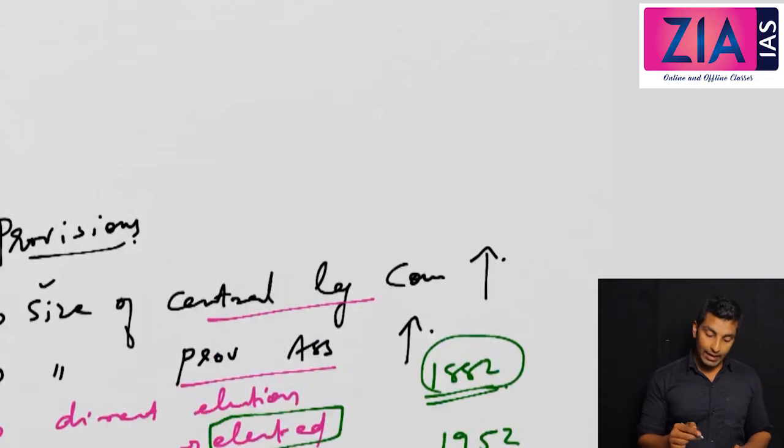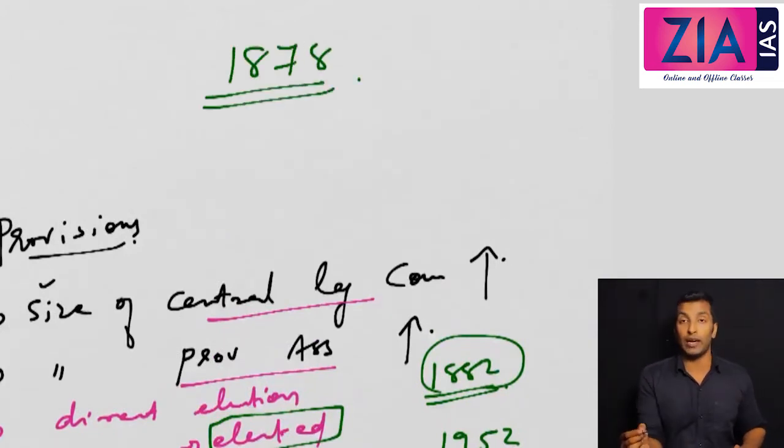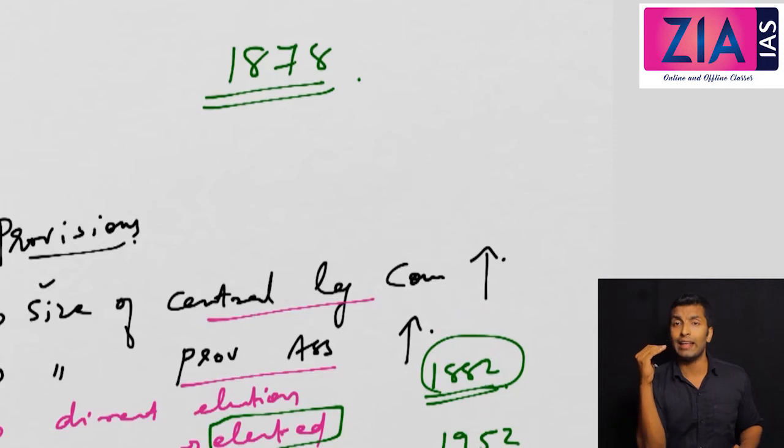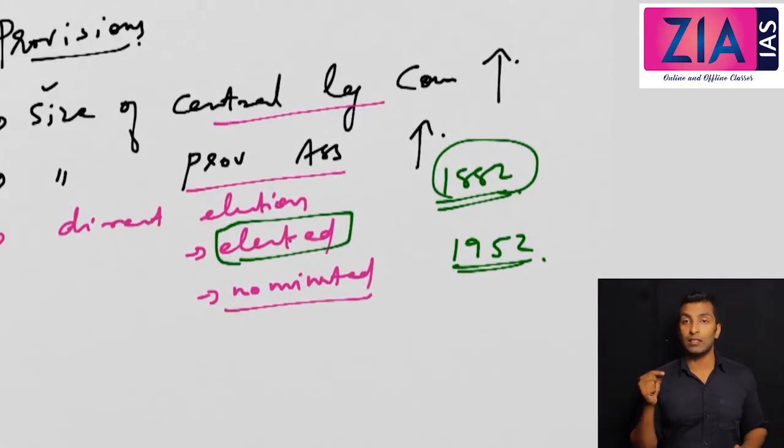See, if you remember 1878, three controversial policies of Lord Lytton: the Arms Act, the Vernacular Press Act and lowering the age for civil services. These three directly affected the middle class or the nationalists, so they protested. But here, even though the election is only based on limited suffrage, they did not protest it. In fact, they supported it, because if you are not educated, what is the point of a vote? How can you select the appropriate person? That was the idea of the nationalists during this time.